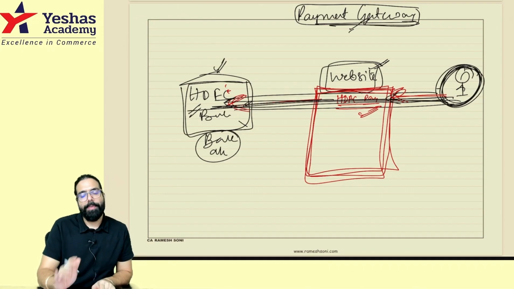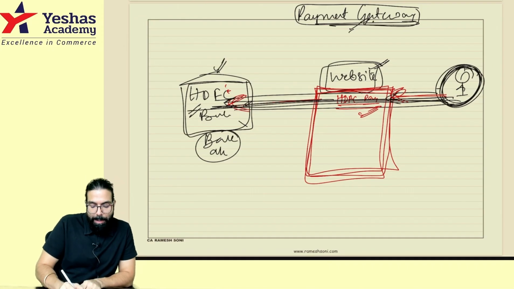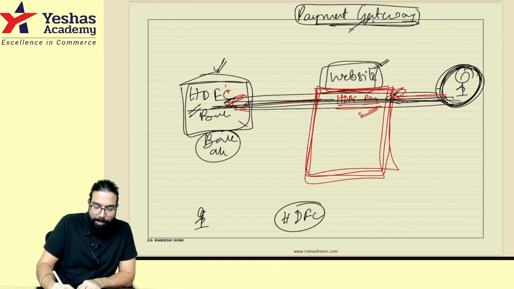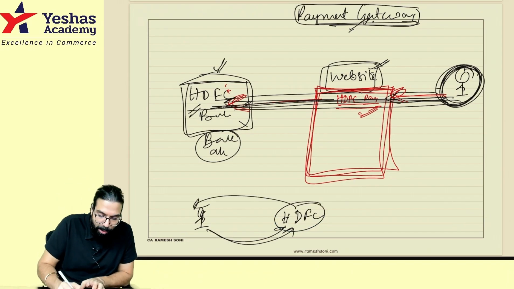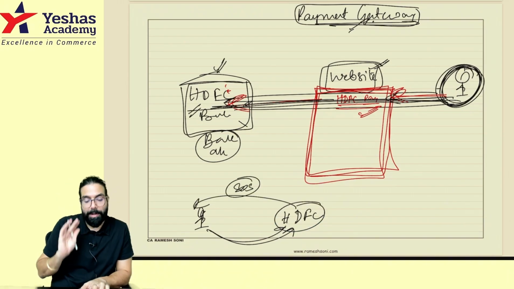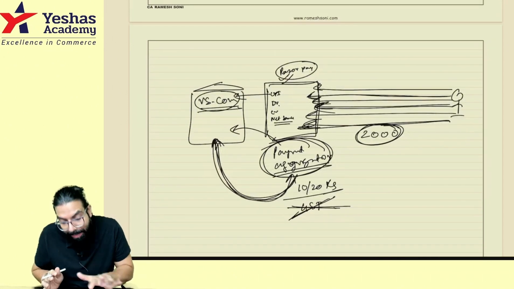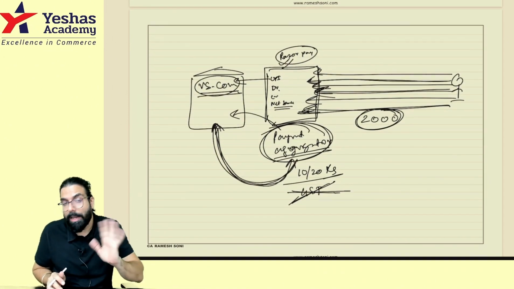In this scenario, for the technology, HDFC Bank will charge me for giving this technology. Whatever charges are taken by HDFC Bank from me, GST will come on that because it's a supply of service. Remember this point. But sir, a payment aggregator is not like a payment gateway.